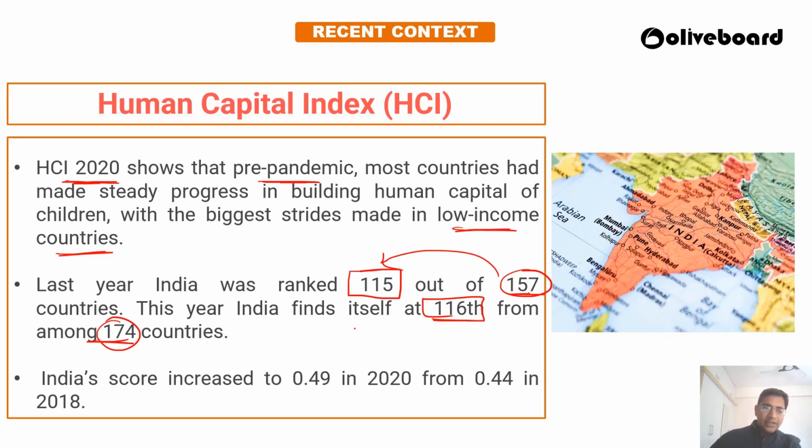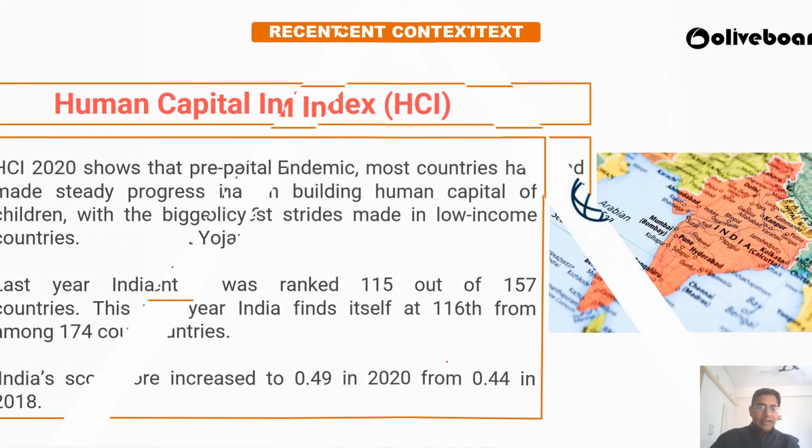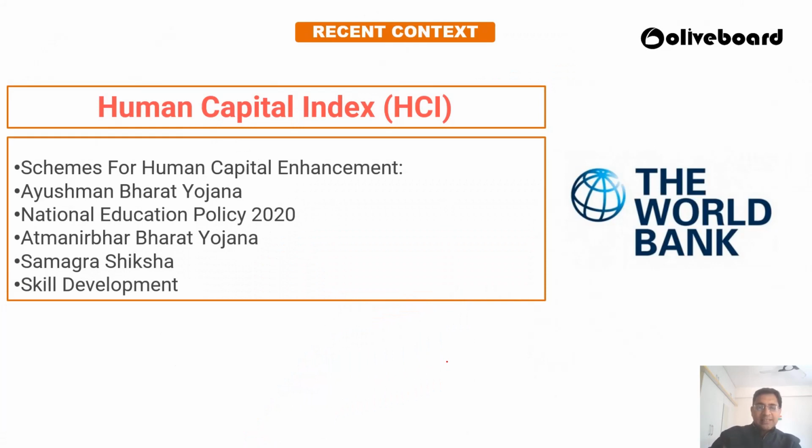Okay. So India's score in 2020 was 0.49, and before that in 2018, India's score was 0.44. So there is a general improvement in the score for the human capital index. That means there is a good human capital enhancement that has been done in India. Okay, so various schemes have been run by our country in order to enhance the human capital in our country.